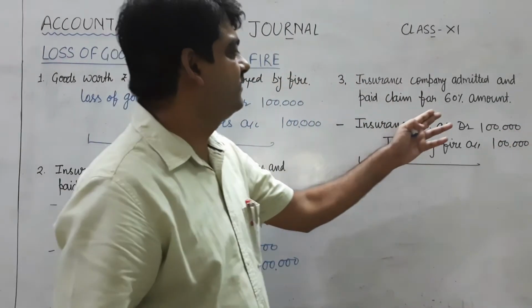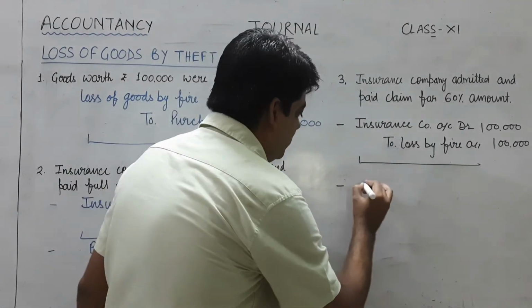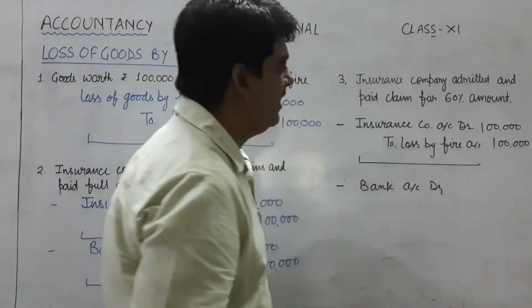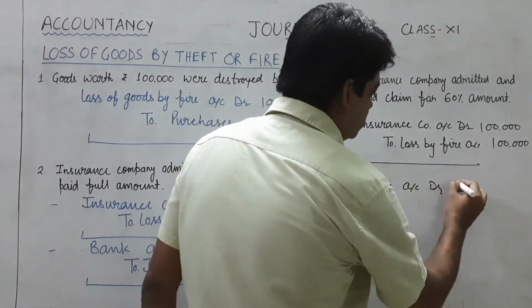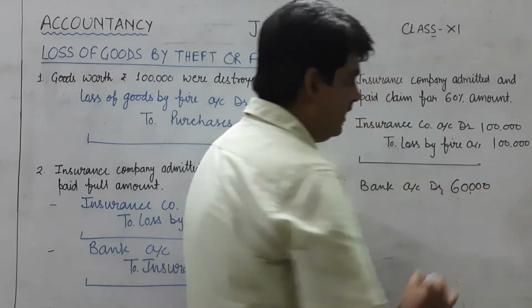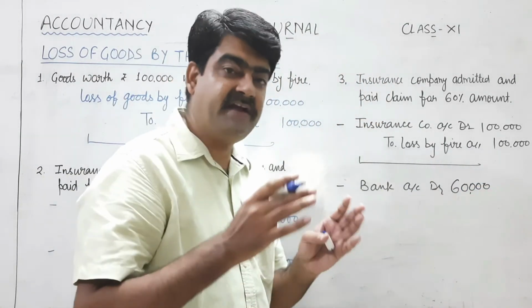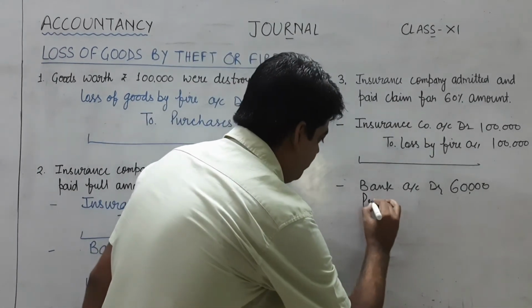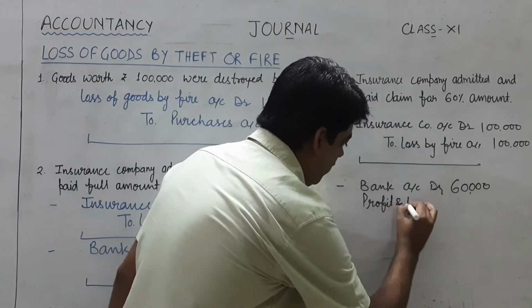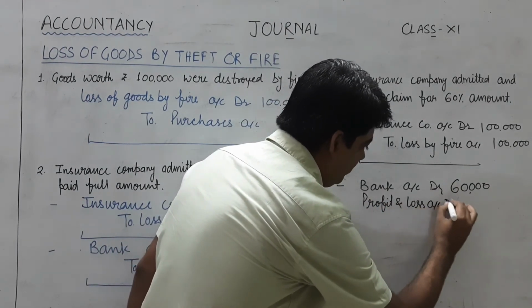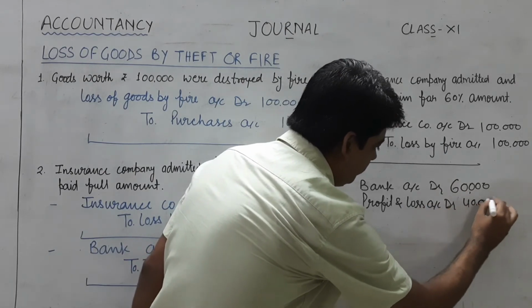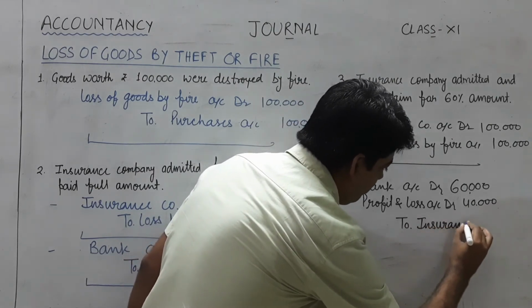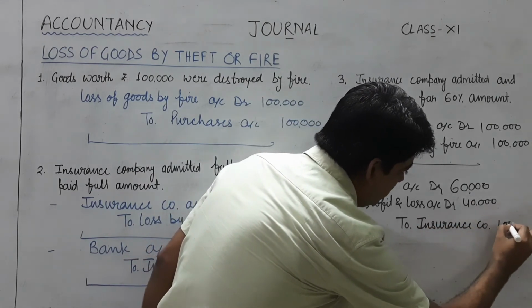and if we are receiving 60% claim, so in that case entry will be bank account debit. Whatever claim we are receiving, 60% of the amount, so that will be 60,000, and 40% will be treated as our actual loss, and this loss will be transferred to profit and loss account. So profit and loss account will be debited by 40,000, and we will credit insurance company account, that is 1 lakh.